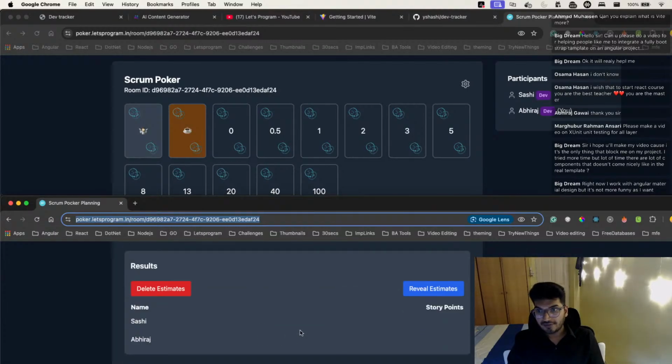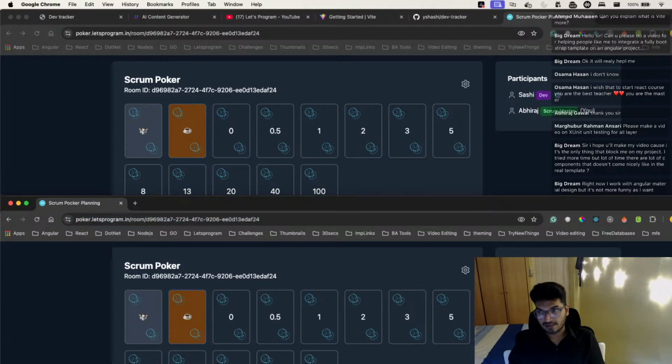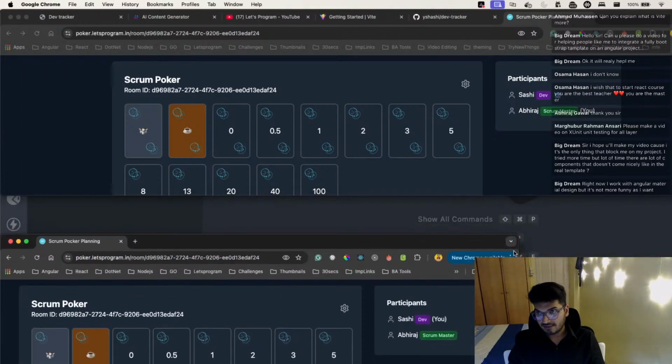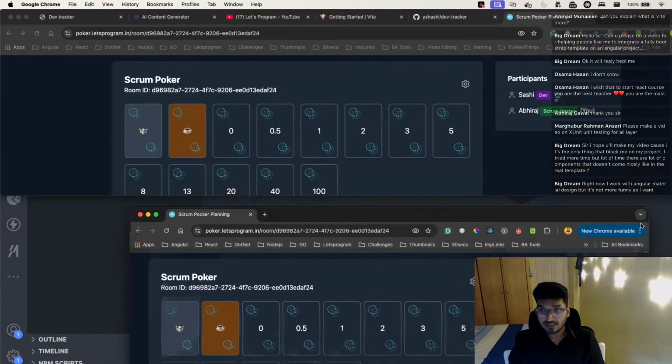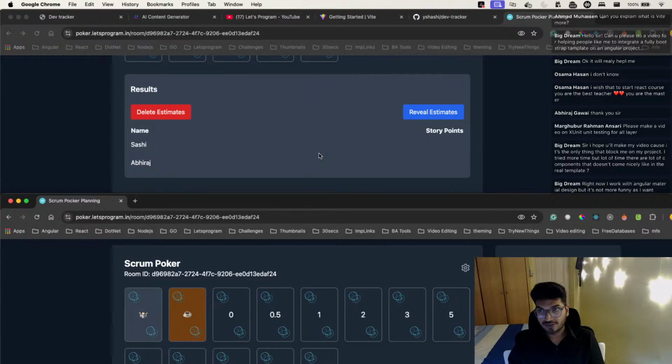So now I have these two rooms. Now I can make someone Scrum Master. I can go here, click here and make him Scrum Master. So what does a Scrum Master have? If you make someone Scrum Master, he will have some privilege. He will see this delete estimate and reveal estimate. So only the Scrum Master can do that.